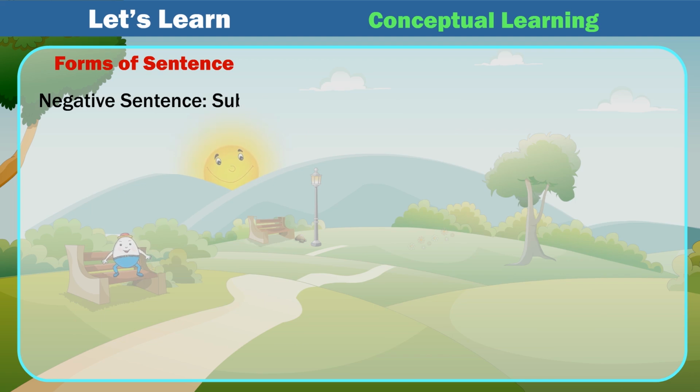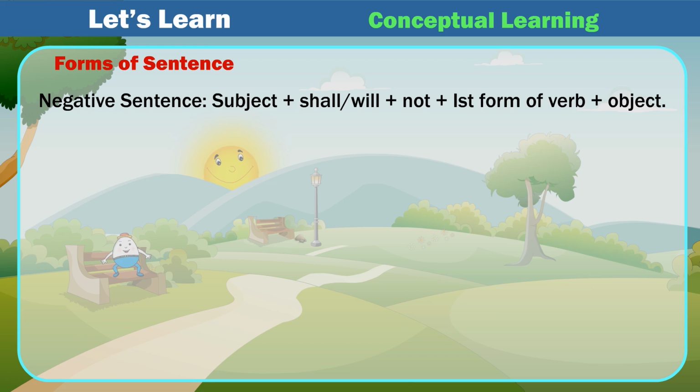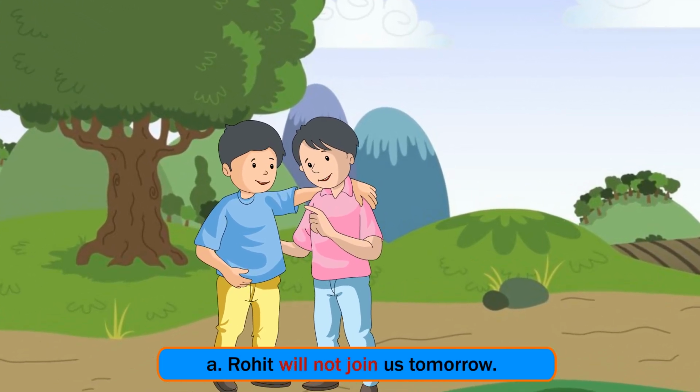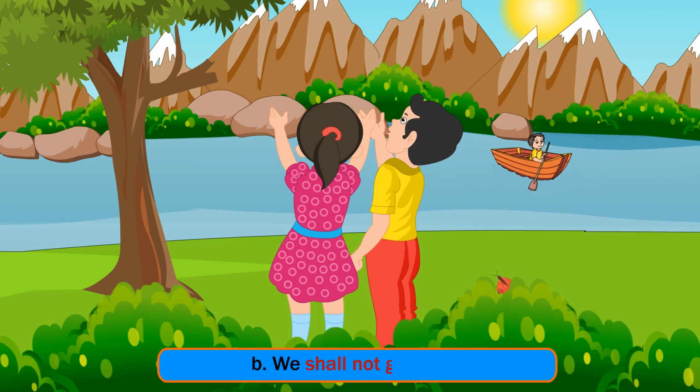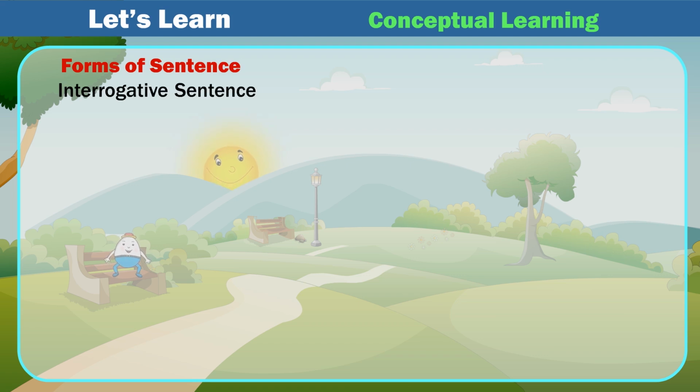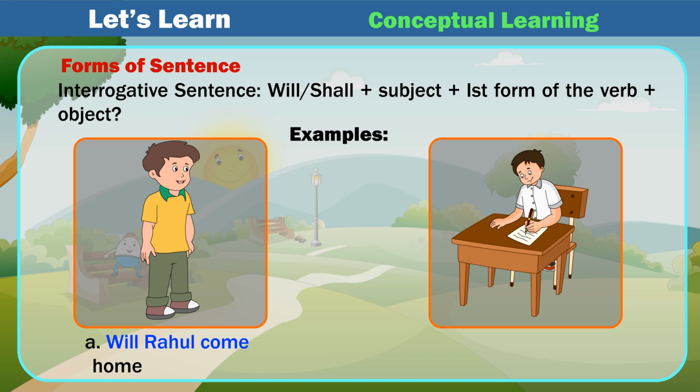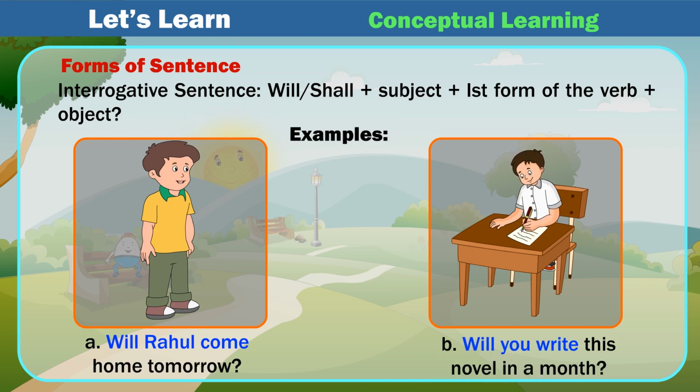Negative sentence, subject plus shall/will plus not plus 1st form of verb plus object. Examples: A. Rohit will not join us tomorrow. B. We shall not go there. Interrogative sentence, will/shall plus subject plus 1st form of the verb plus object. Examples: A. Will Rahul come home tomorrow? B. Will you write this novel in a month?